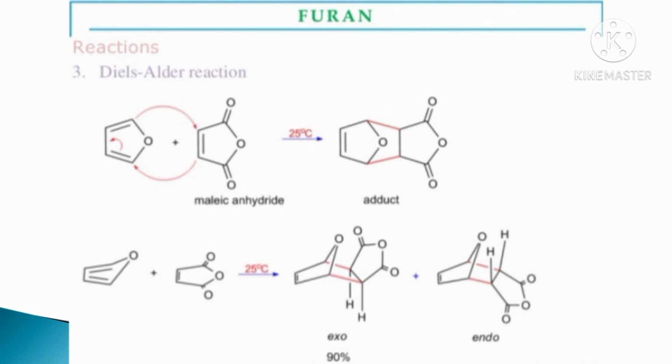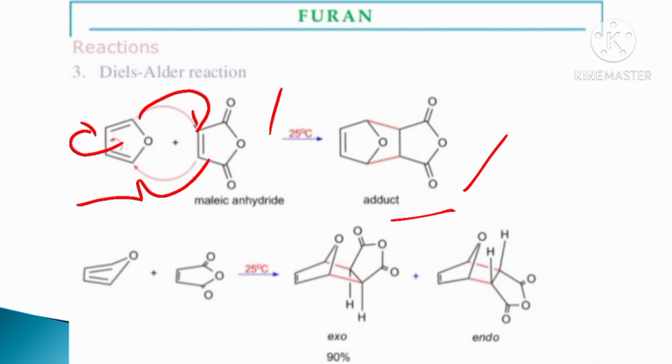The mechanism of the Diels-Alder reaction. It is electron rich and electron deficient. Therefore, this bond attacks here, this bond shifted here and this bond shifted here, forming a structure like this, which is called the adduct, in the presence of heat or thermal condition.